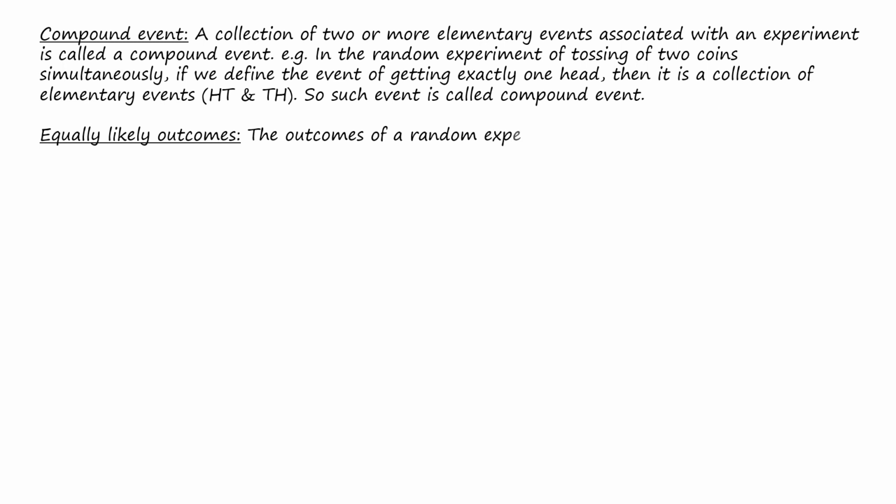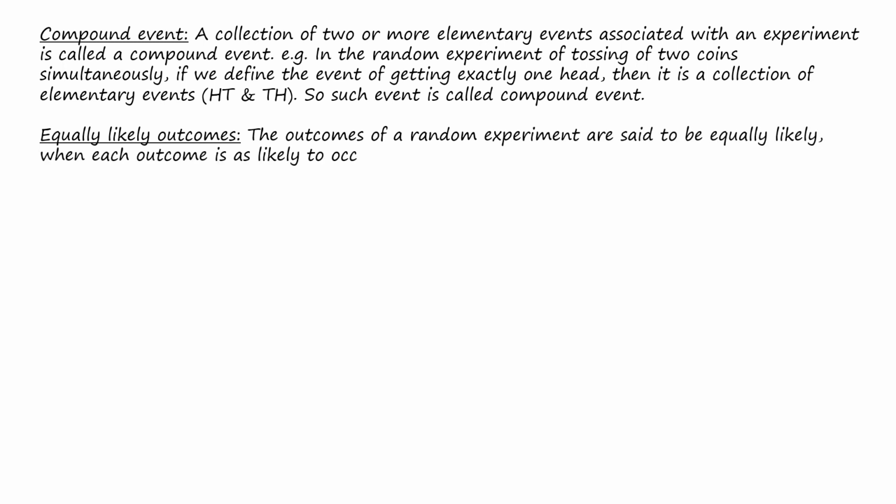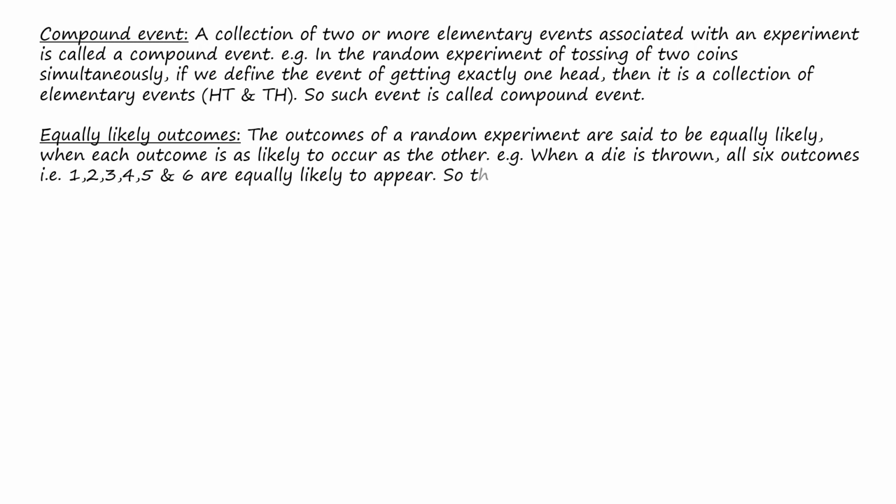Equally likely outcomes. The outcomes of a random experiment are said to be equally likely when each outcome is as likely to occur as the other. For example, when a die is thrown, all the 6 outcomes, that means 1, 2, 3, 4, 5 and 6, are equally likely to appear. So you can say the outcomes 1, 2, 3, 4, 5 and 6 are equally likely outcomes.